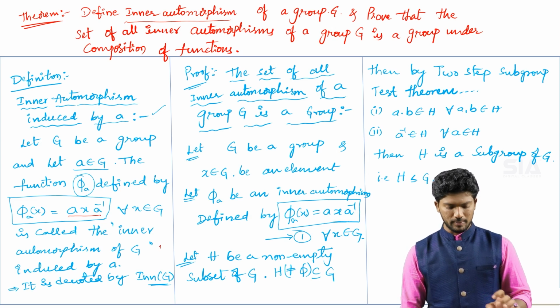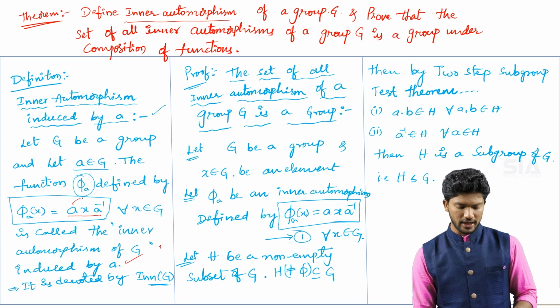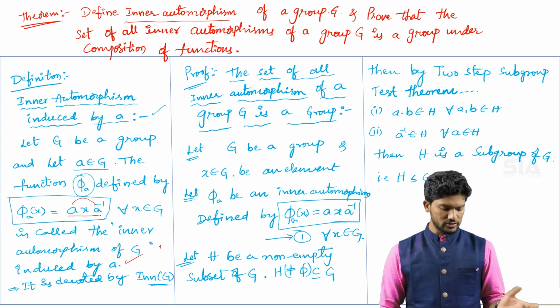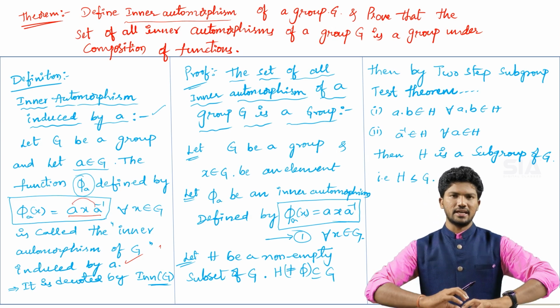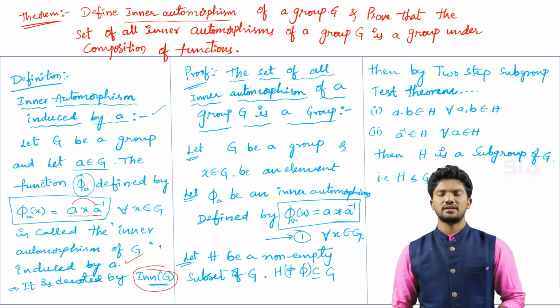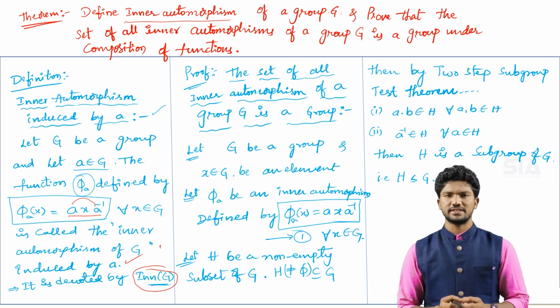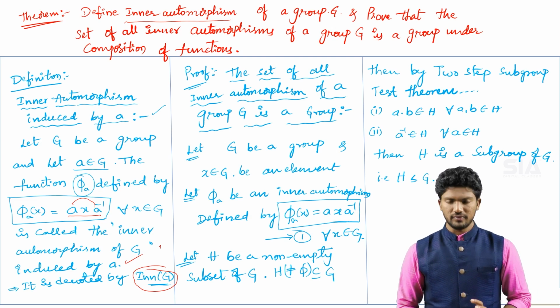This inner automorphism is induced by small a. You can write here a into a inverse, induced by small a. So mathematically it is denoted by INN of capital G. Whenever you write this notation INN of G, it means the inner automorphism of capital G. Simple notation, inner automorphism of capital G.